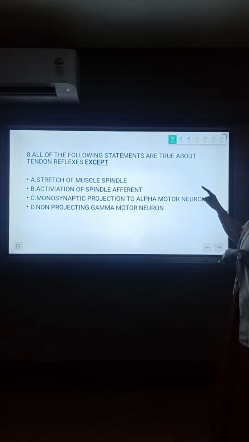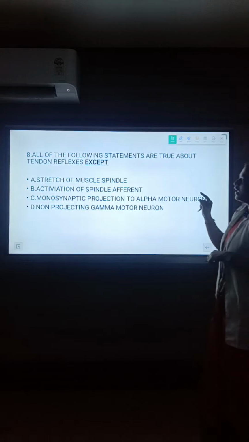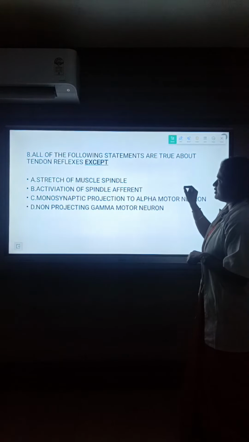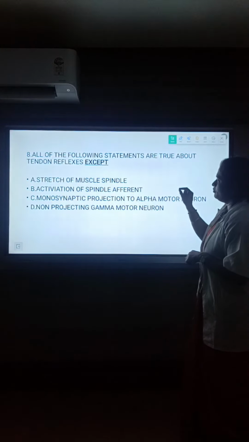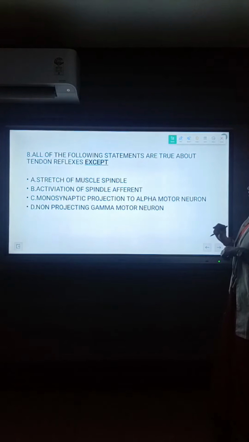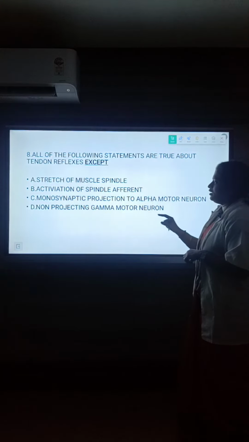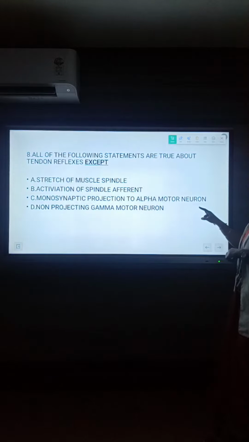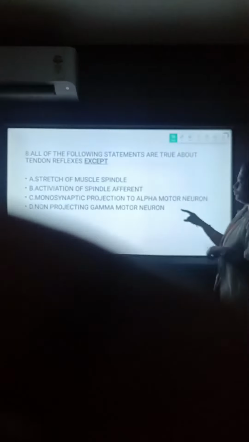All of the following statements are true about tendon reflexes except. Option A, the stretch of muscle spindle. Option B, activation of spindle efferent. Option C, monosynaptic projection to alpha motor neuron. Option D, non-projecting gamma motor neuron. Guess the answer.